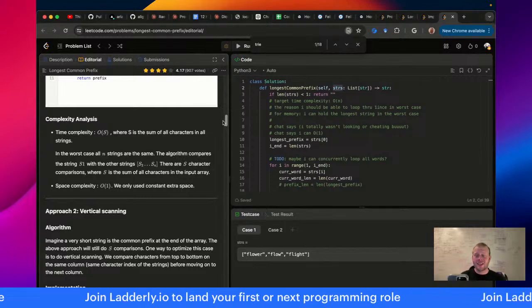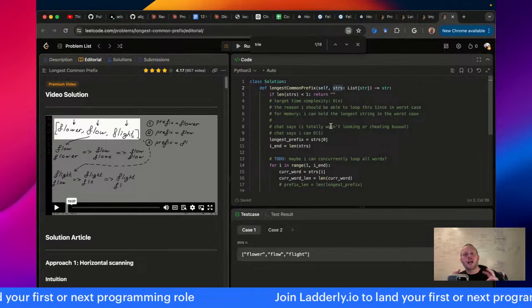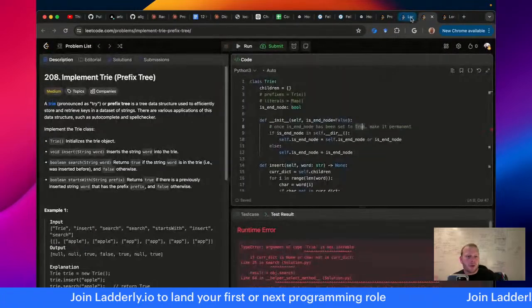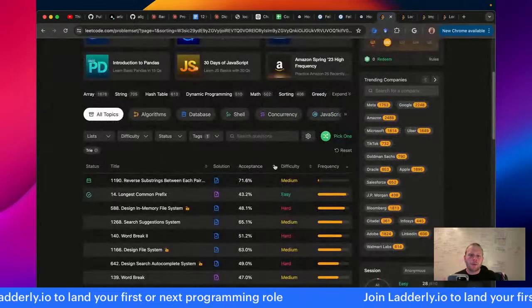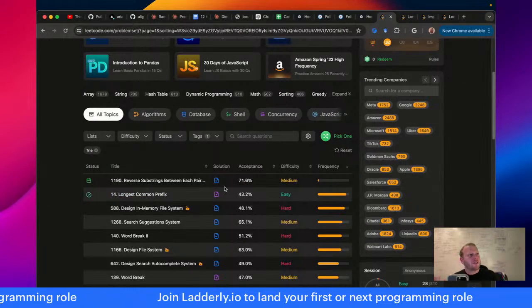So at a glance, it's not even an efficient solution. So that's another thing to watch out for. When you look for trie problems, you might run into a problem like this. Apparently this is the most common trie problem, right? But actually using a trie here is not even the efficient solution.